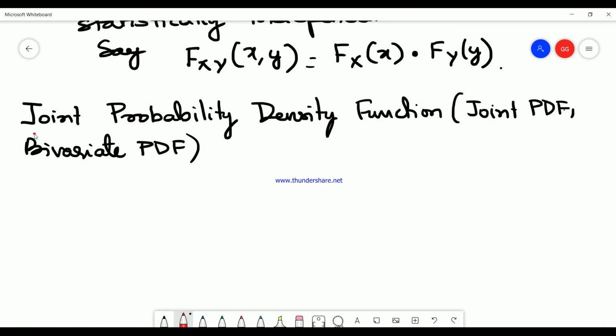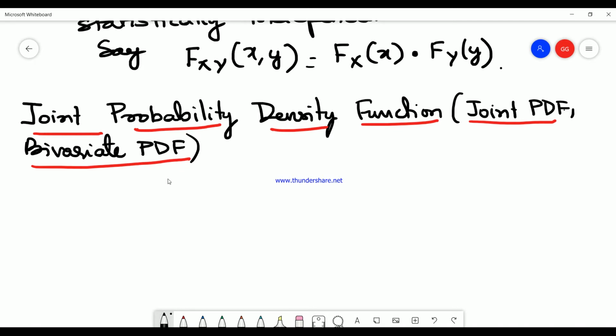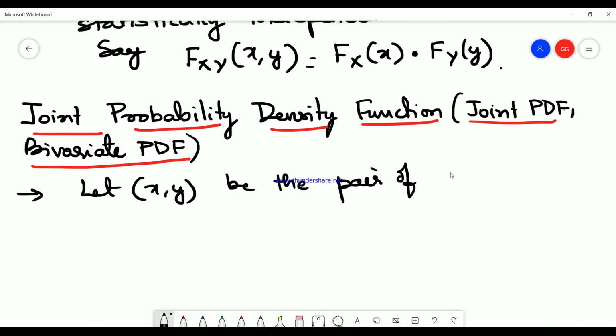What is the joint probability density function? Let X, Y be a pair of continuous random variables.